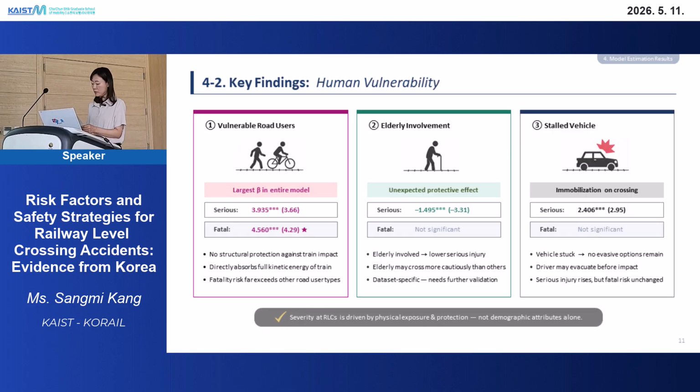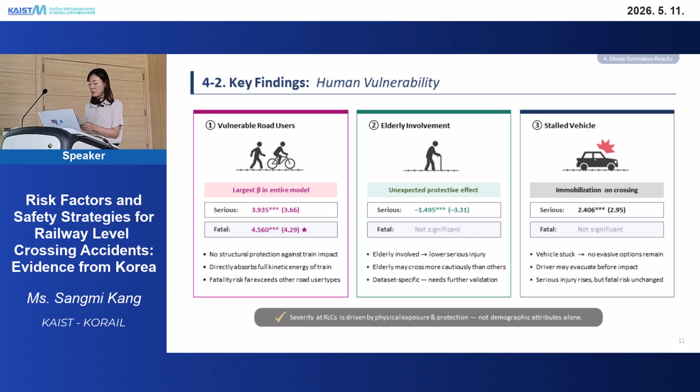These are the key findings. The first group covers human-related factors. First, as I mentioned before, vulnerable road users have the largest coefficient in the entire model. So when an accident occurs, they have no structural protection at all. So they take the full impact of the train directly.